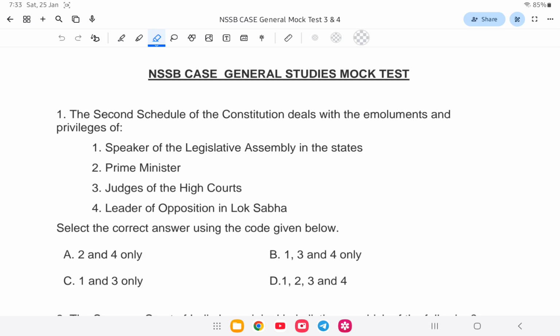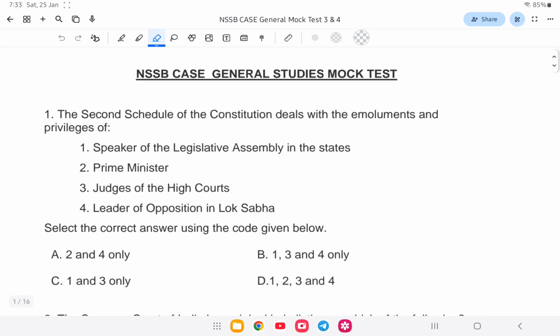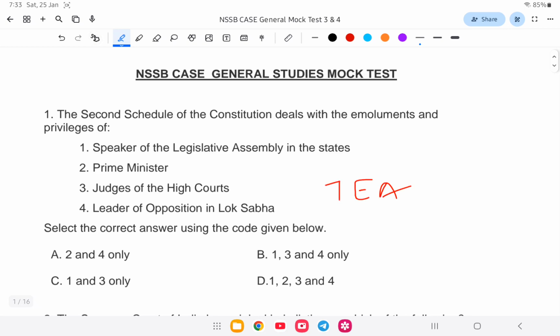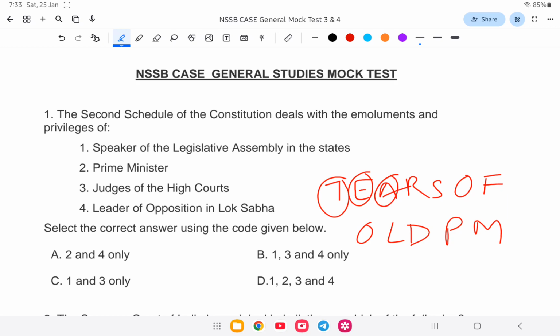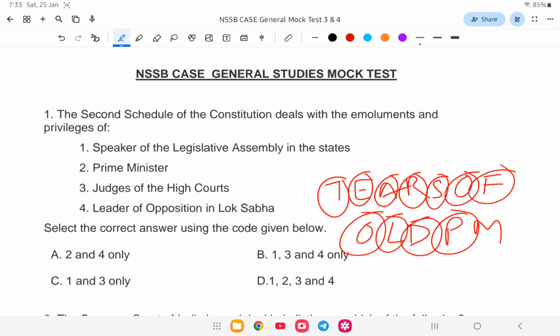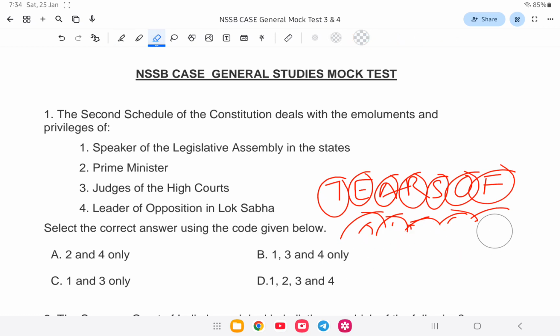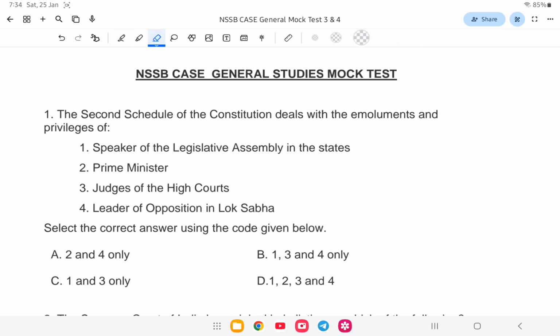So second schedule though key the deal kore, that is schedule though it's DEARS tiers of old PM, that is territories, emoluments, oaths and affirmation, Rajya Sabha, schedule areas, other schedule area, federalism, official languages, and land reform, delimitation, defection, anti-defection, that is panchayat and municipality. So first, second schedule though ido emoluments means salary la do kundu deal kore.